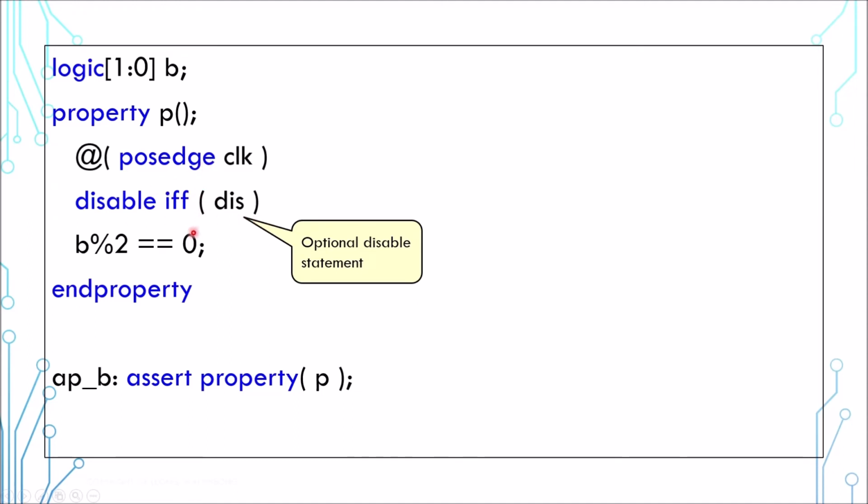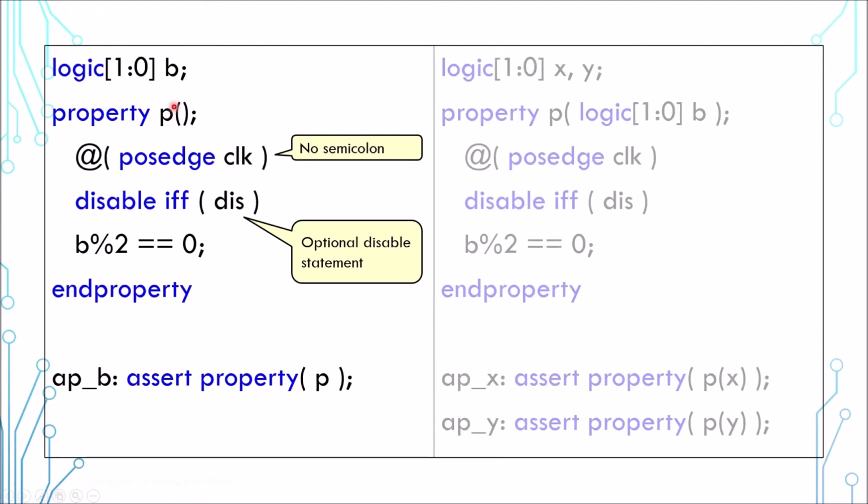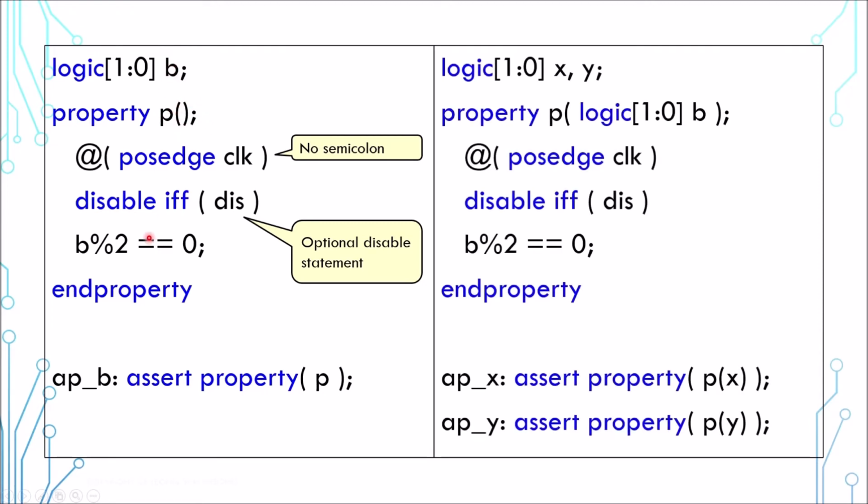Note that these 3 lines are actually one statement. There is no semicolon here and here. The bracket here can contain ports, which makes a property reusable. Here the property is hard-coded for this variable b, but here the property has an input port b. So you can use this property on any variable, like x and y here. Property can also be used with other syntax such as cover.